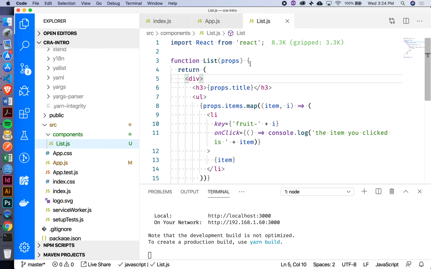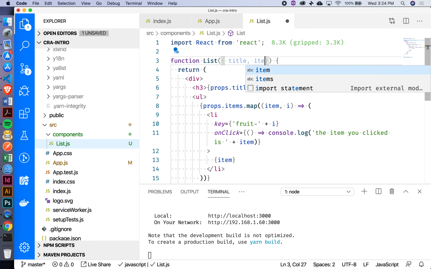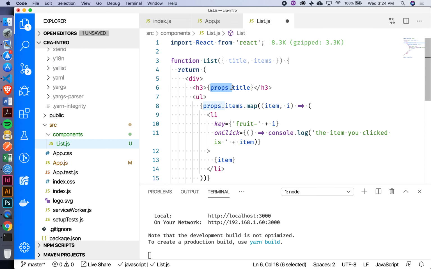I know this props that I'm getting is an object, and I can actually use destructuring right inside here. So I can destructure the title from it, and I can also destructure items from it. So now rather than having to say props.title and props.items, I can just say title and items.